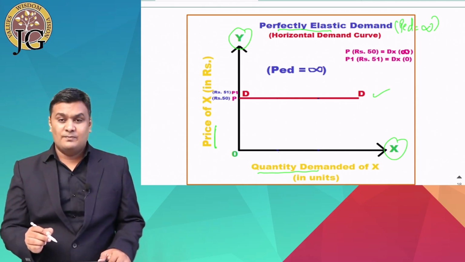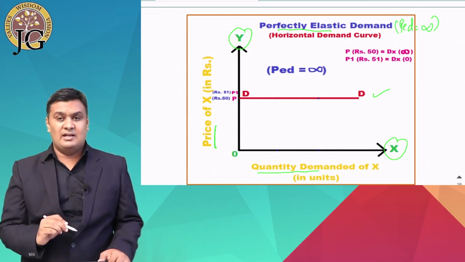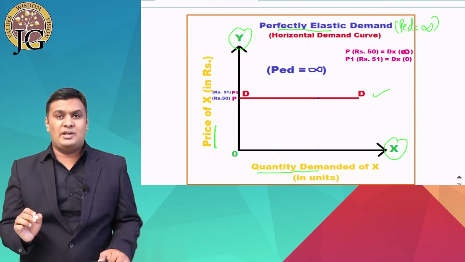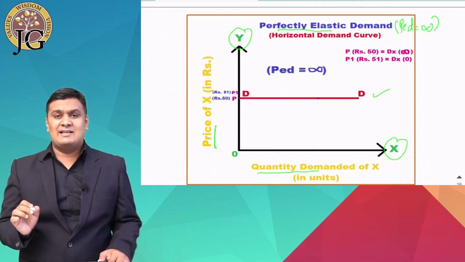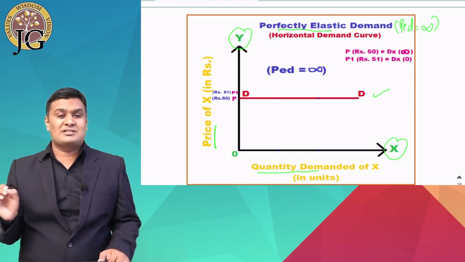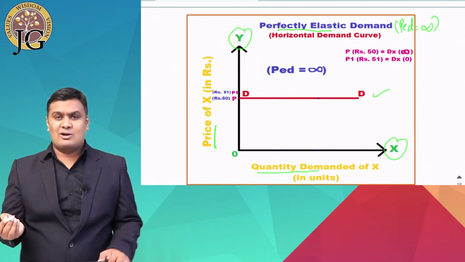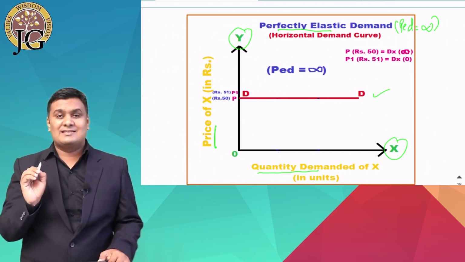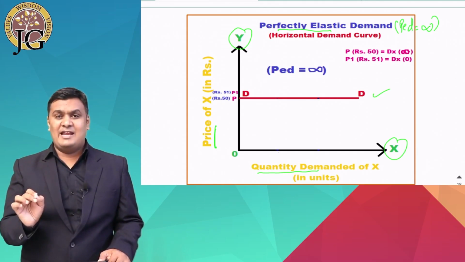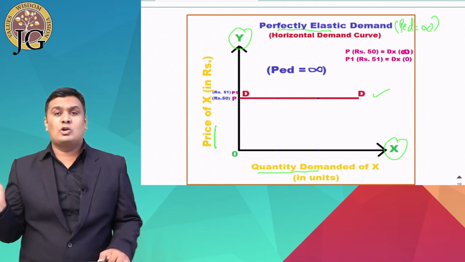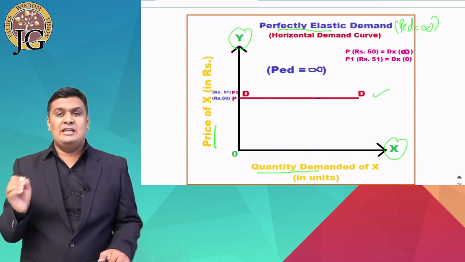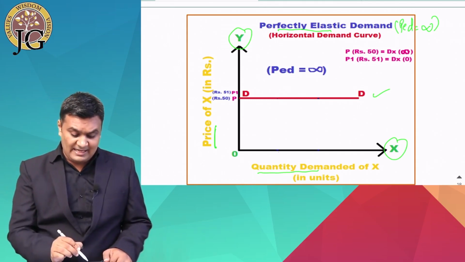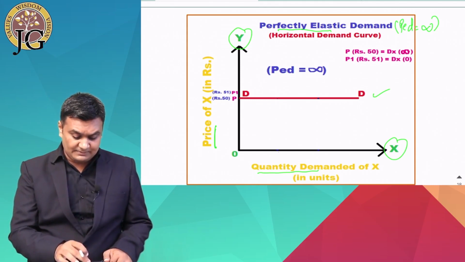Why is it so? Because as I said earlier, this kind of demand curve is only possible in the case of perfect competition, where a large number of buyers and sellers are selling homogeneous products. So when the products are homogeneous, you have to sell all the products at the same price. So at the same price, you can sell any amount of goods you would like to sell.